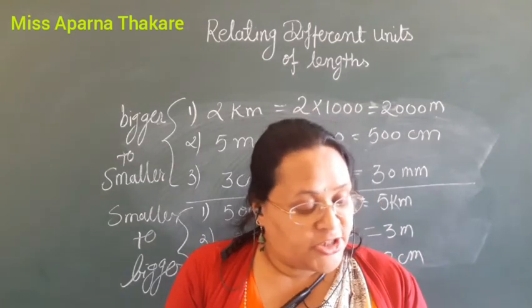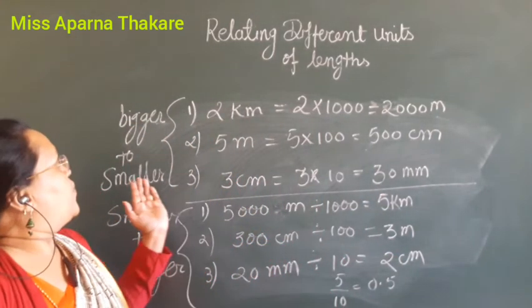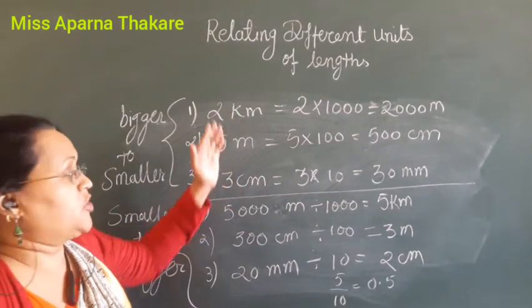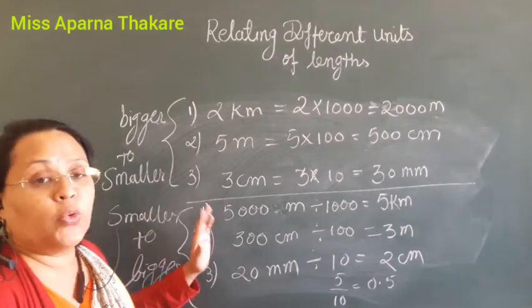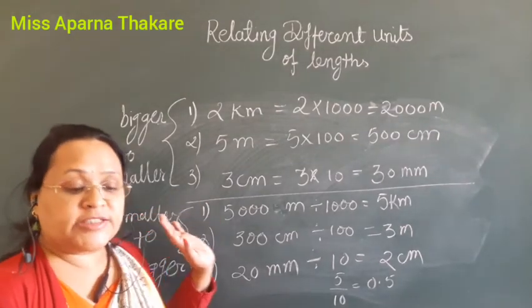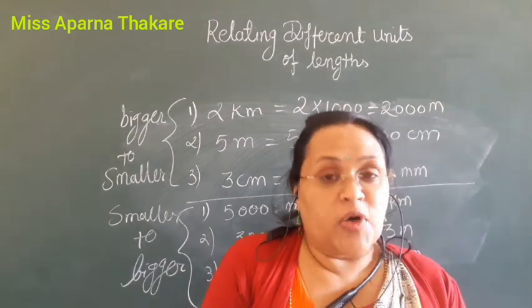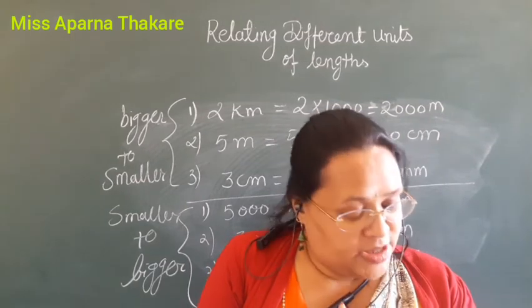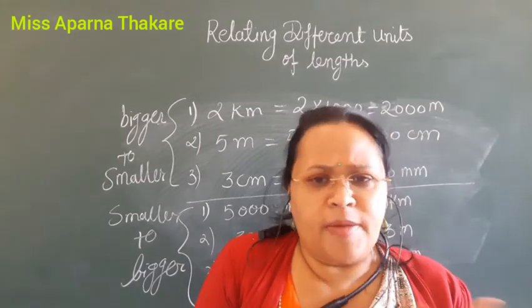So what is the relation between different units of length? We have learned that when we are going bigger to smaller unit, we have to do the multiplication, and when we are going smaller to bigger unit, we have to do division. Is it? Remember this. We can underline this sentence. What is given in the black color also. Every move to the left increases the value of measurement by 10. We have to multiply by 10 only.